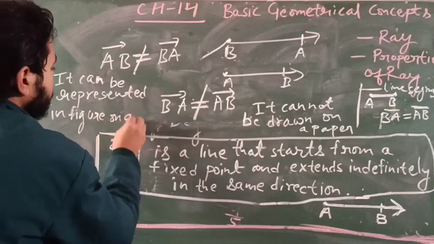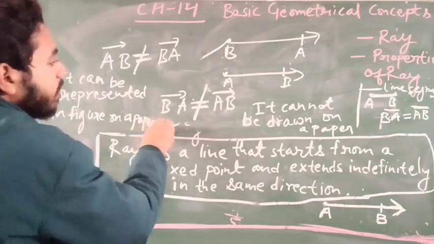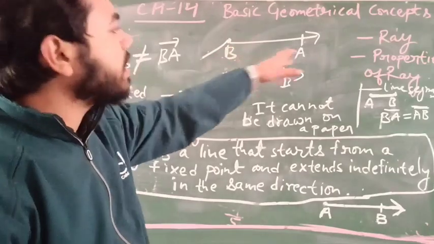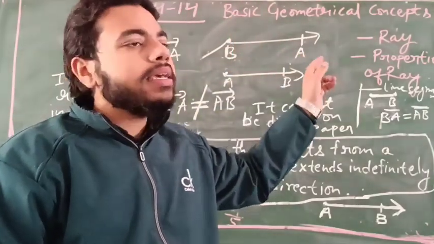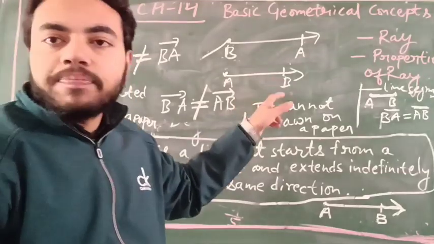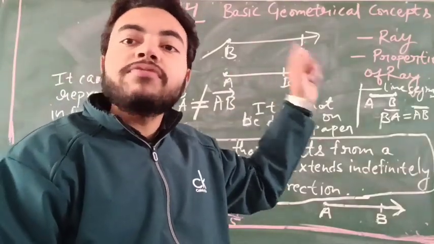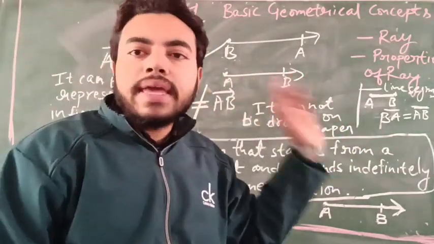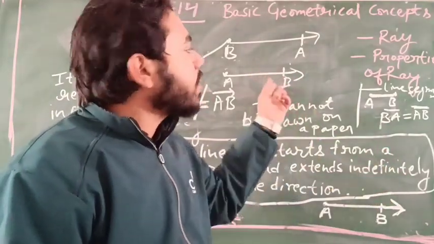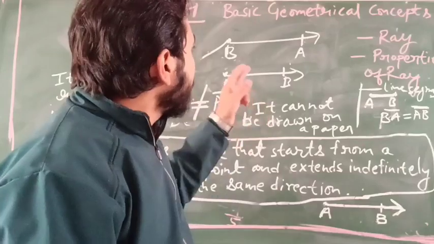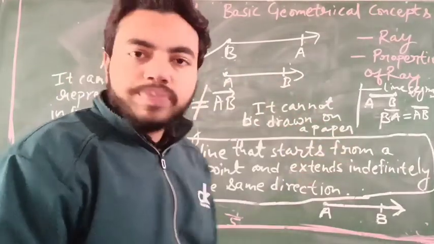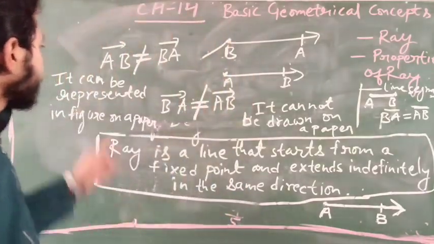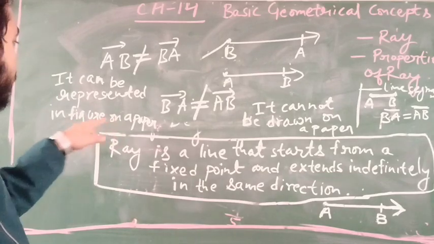It can be represented on a paper, but it cannot be drawn on a paper. We can represent ray AB, ray BC, ray CD, but we cannot draw them on a paper. We just represent it by a figure. We are able to represent a ray only by a figure on paper, but we cannot draw ray AB or any ray on a paper.